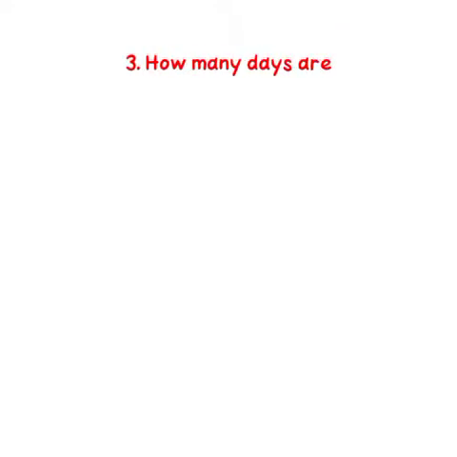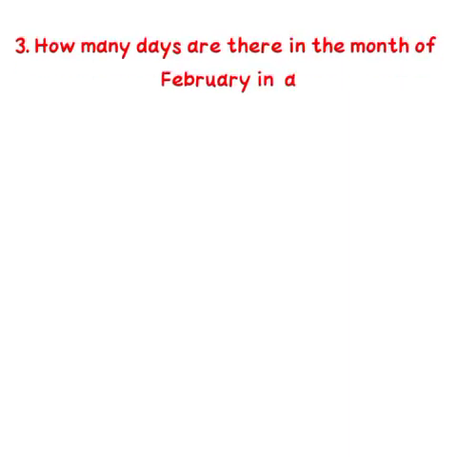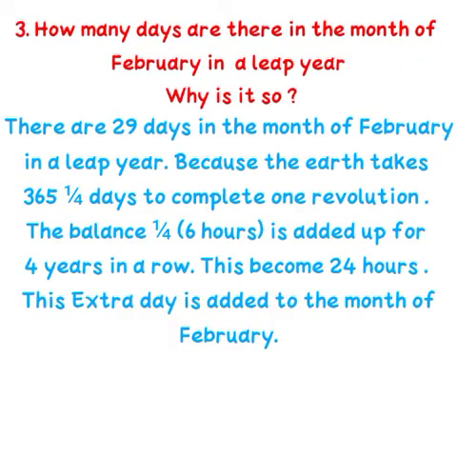Now the third question. How many days are there in the month of February in a leap year, and why is it so? There are 29 days in the month of February in a leap year because the earth takes 365 and 1 by 4 days to complete one revolution, and the balance 1 by 4 day is 6 hours, and this becomes an additional 24 hours or 1 day. This is the extra day which is added to the month of February.